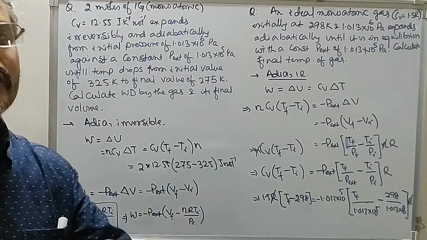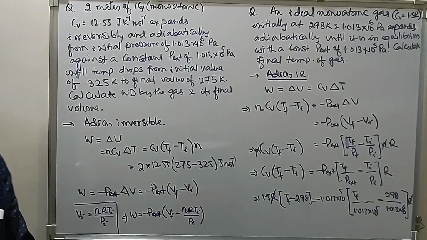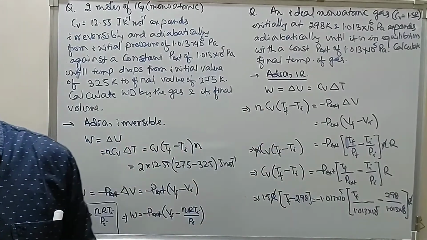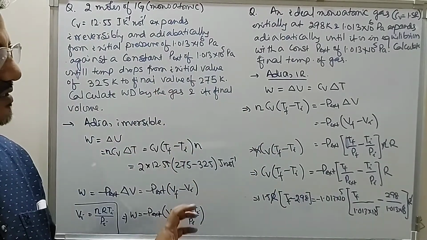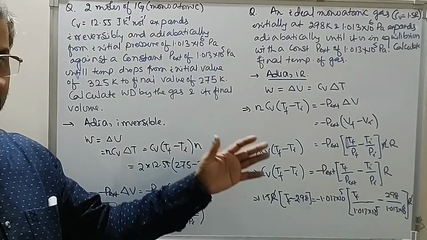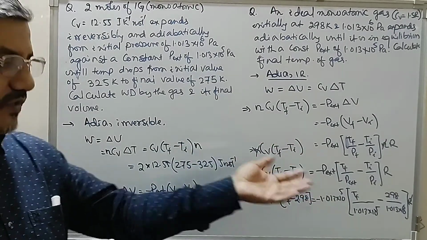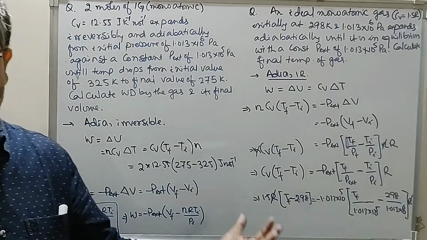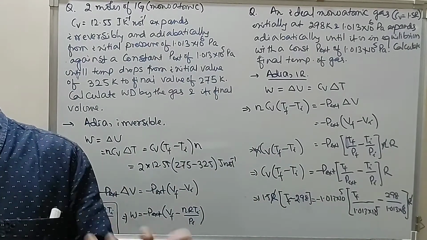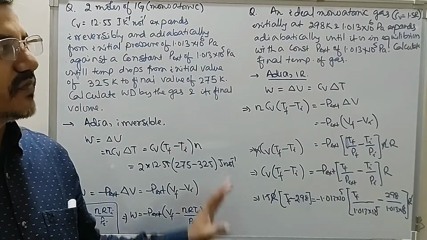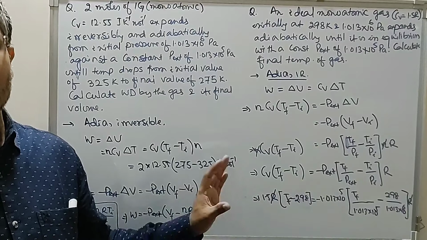Accordingly, we will use the expression of work done to find the values of pressure, temperature, volume, etc. So these are some examples by which we can find temperature, pressure, work done, and the volume of the gas during an expansion or compression process. So this is all about work done during an adiabatic process.